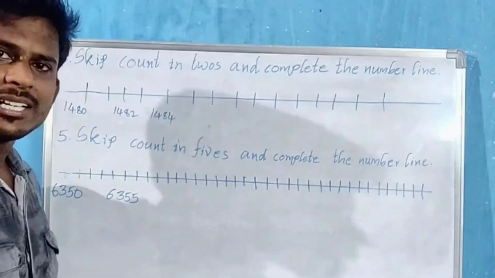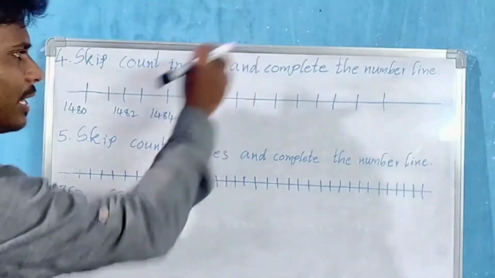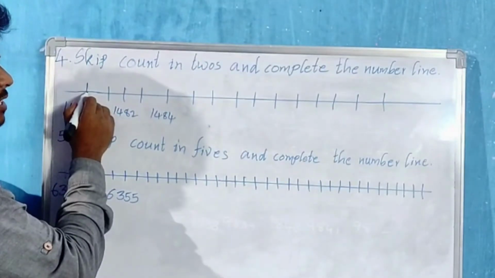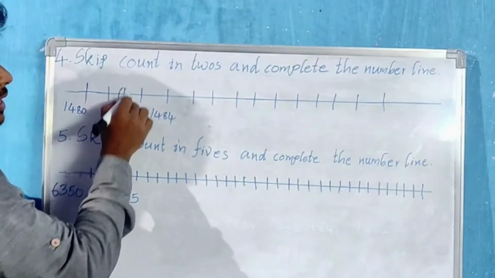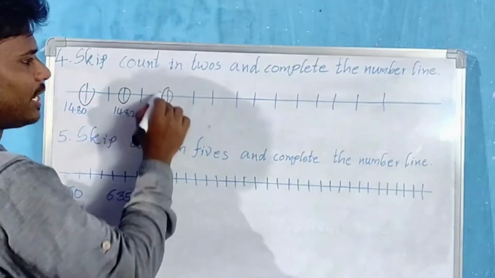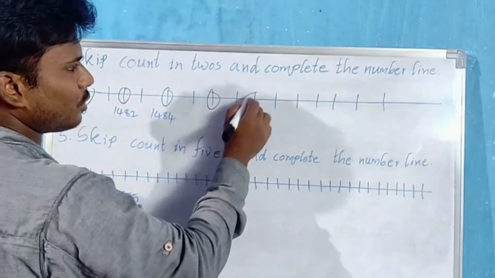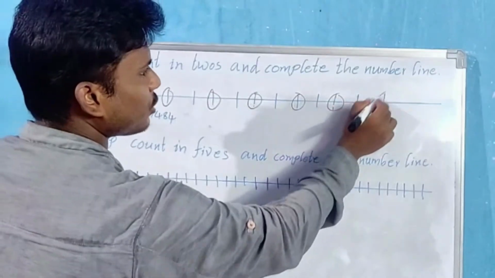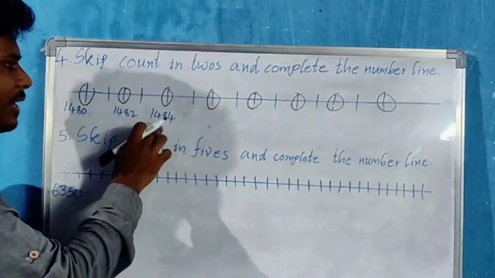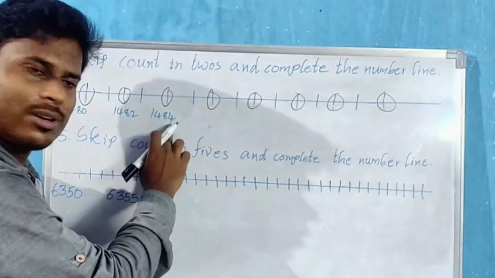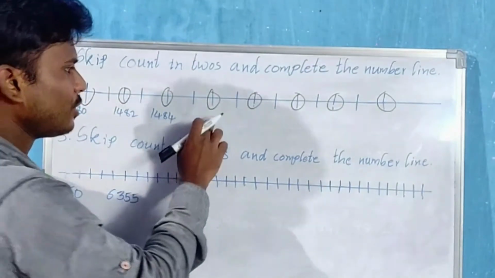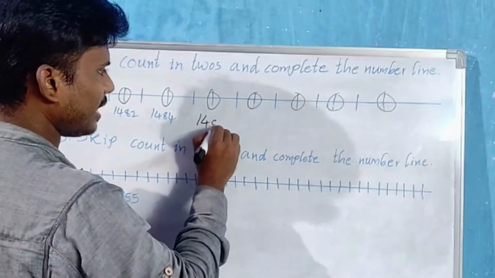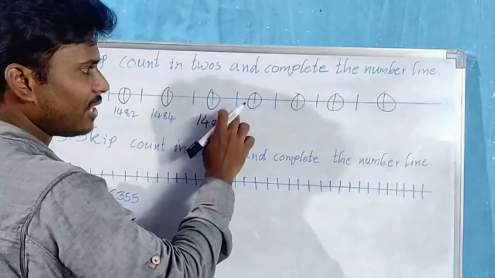For easy understanding, let us circle the lines here. First one, skip count 1, 2 here. Okay, next 1, 2 here, 1, 2 here, and so on. Okay, here 1484. 4 after 5, 6. So let us write like this: 1486, 87, 88.